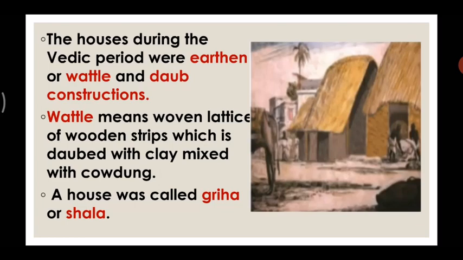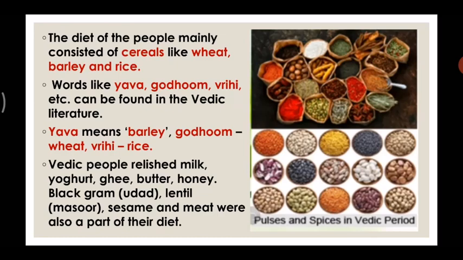Okay, let's move forward. Now what was their diet? What food did they used to eat? The diet of the Vedic people mainly consisted of cereals like wheat, barley, and rice. From these, they made different preparations, that means different dishes. The word yava means barley, godhuma means wheat, and vrihi means rice.